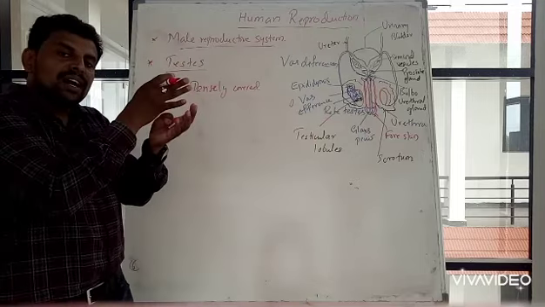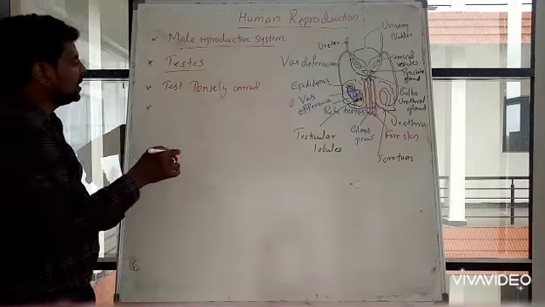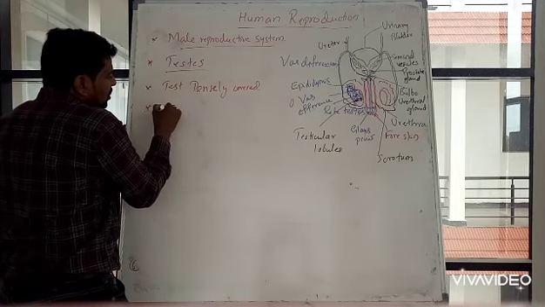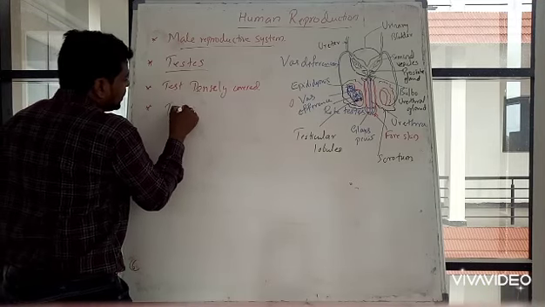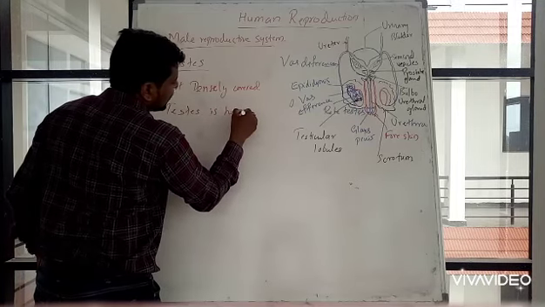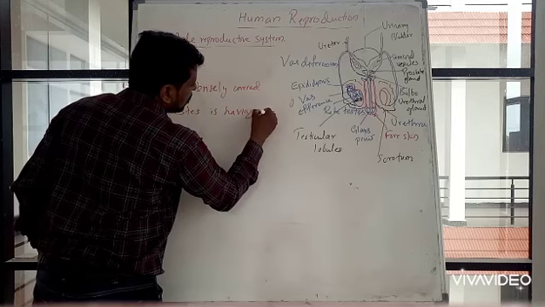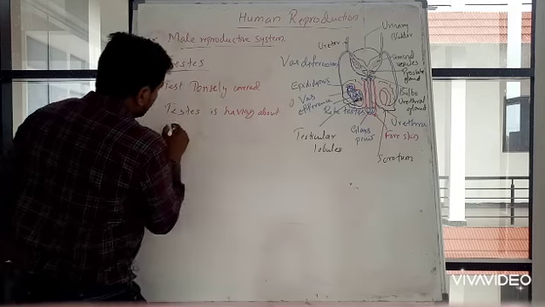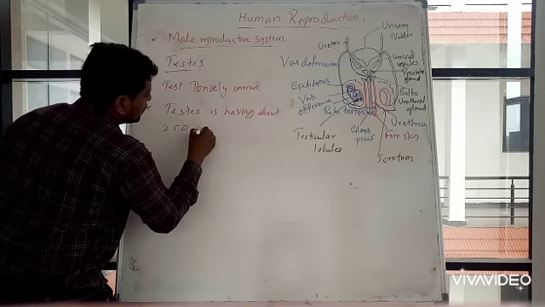If you cut open the testis, you will find about 250 compartments.